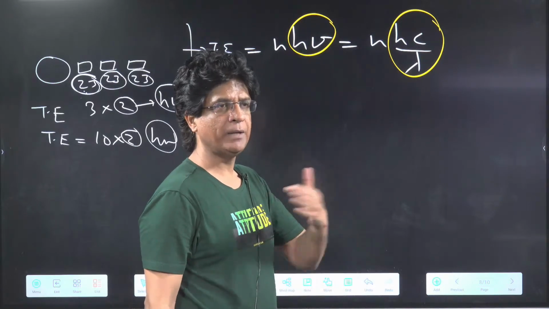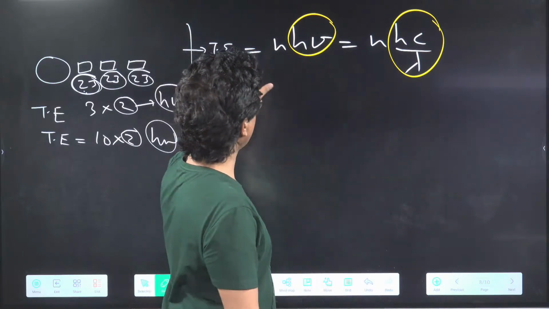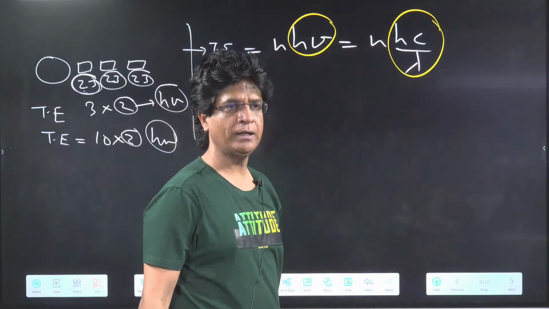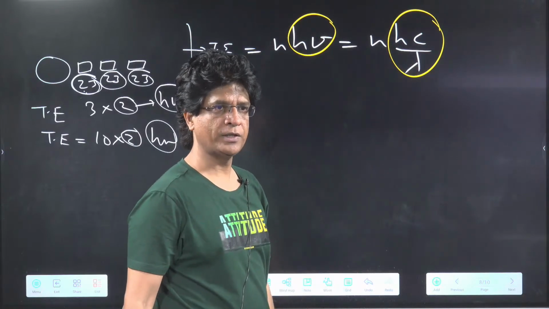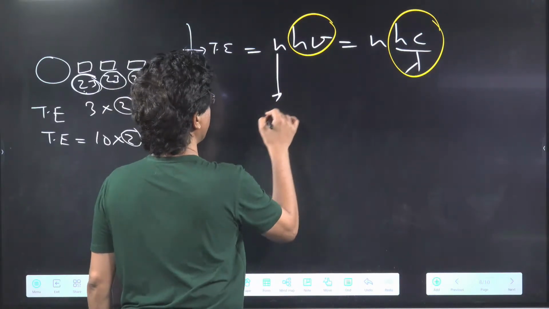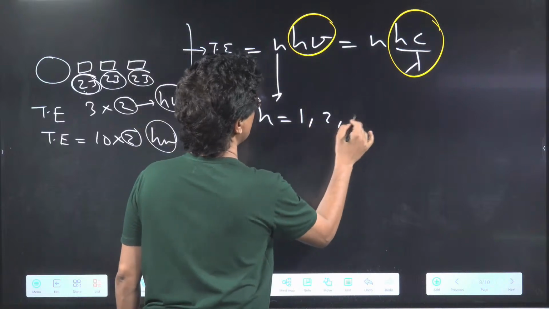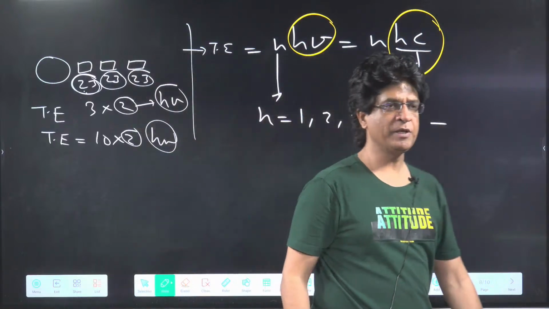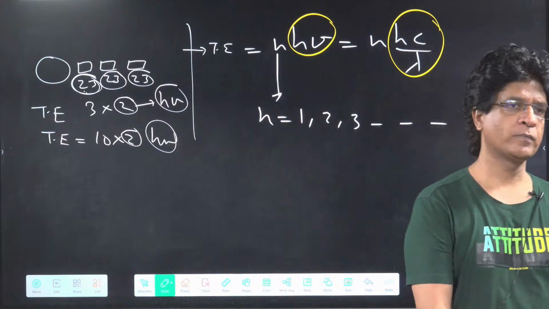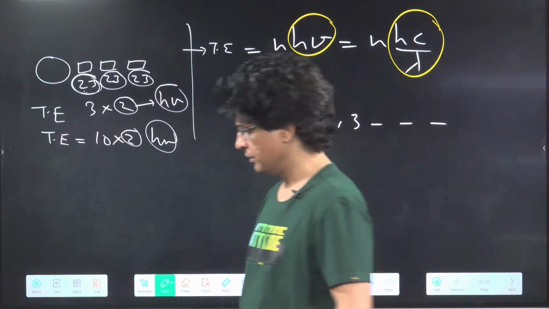If there are n number of quanta being emitted, total energy will be n h nu or n hc upon lambda. Where this n value is 1, 2, 3, 4 and so on. That means it will be a positive integer only, a natural number.